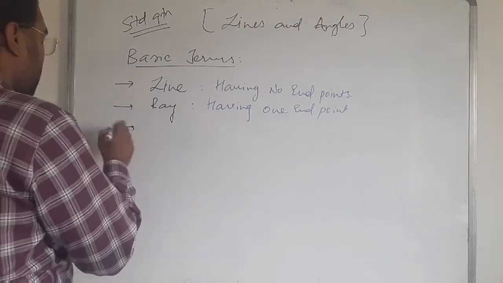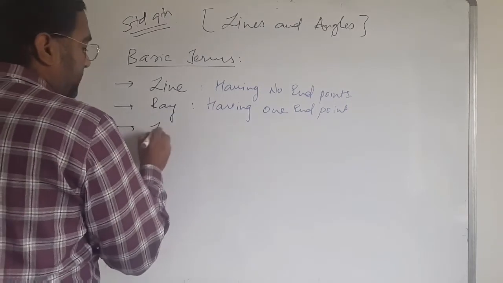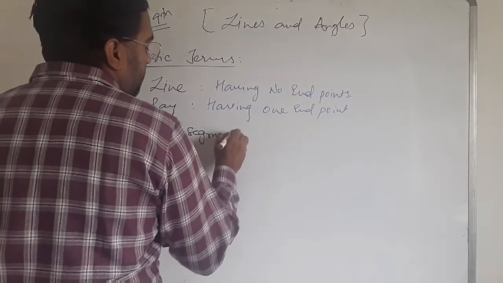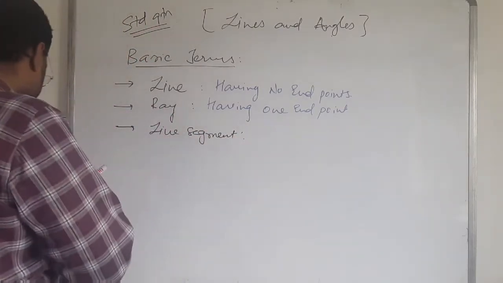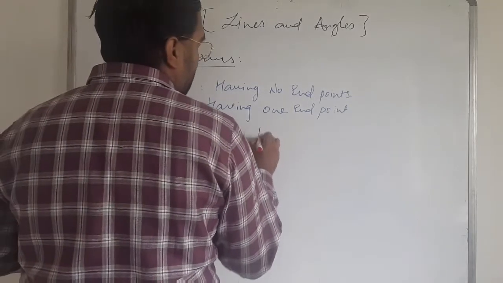Then the third one is line segment. How to define a line segment? A line segment has two end points.